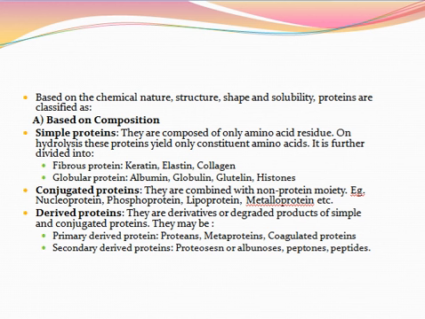And conjugated proteins are classified into glycoproteins, chromoproteins, lipoproteins, nucleoproteins, and phosphoproteins. Then let us study about glycoproteins. These proteins contain carbohydrate as a prosthetic group.